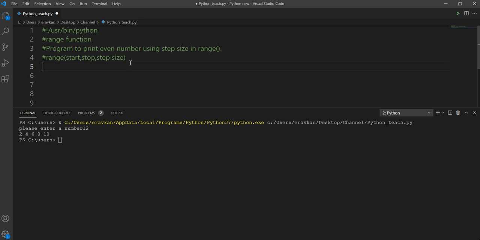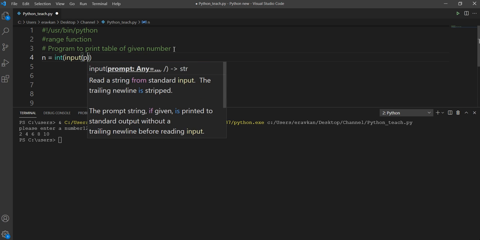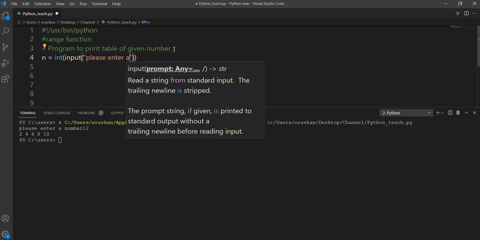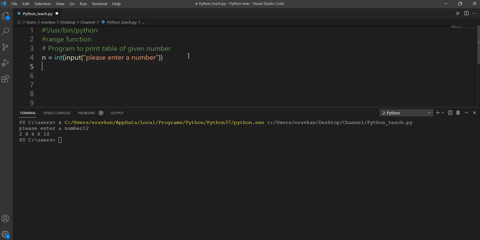Then suppose I take one more example. Program to print the table of a given number. Suppose I want to print a table. Then I will take input from the user, int input, please enter a number.